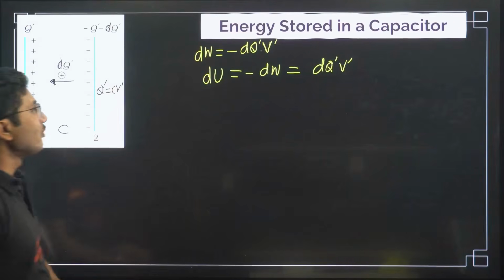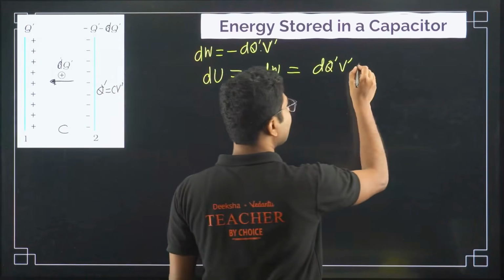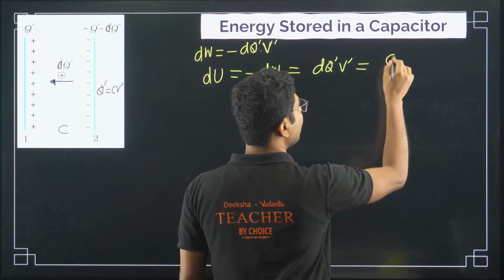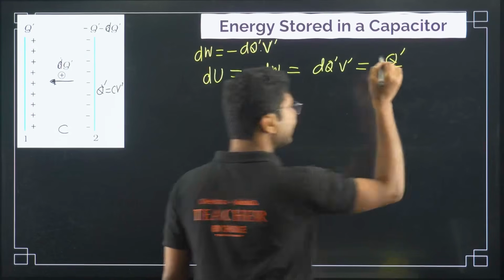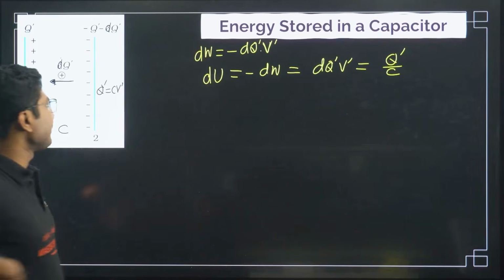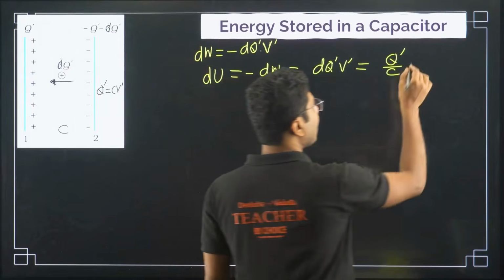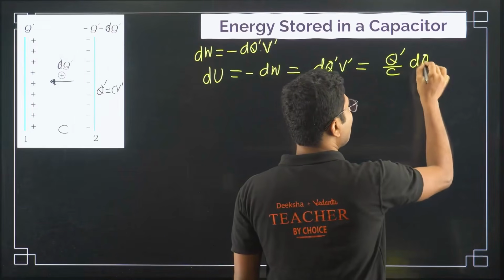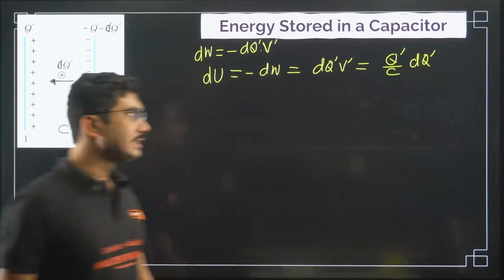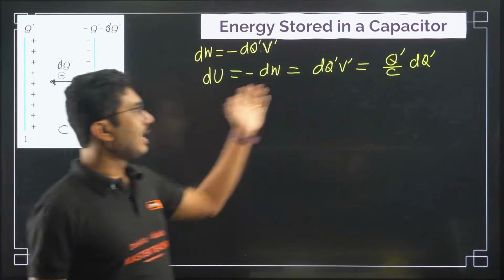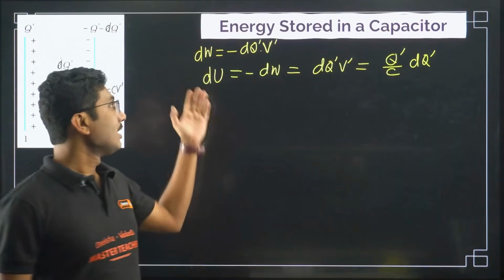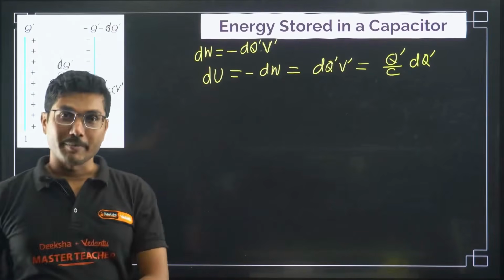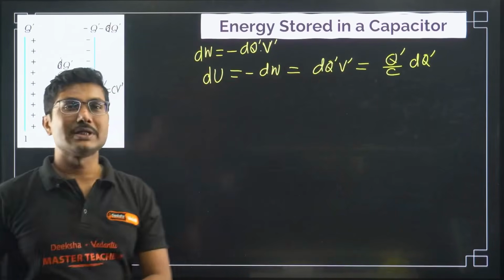So what is the value of V dash? V dash is nothing but Q dash divided by C. C is constant. We have seen that. C does not depend on Q or V, right? So C is a constant. So now we have made it an integrable format. This is an integrable format, so we just need to integrate it.